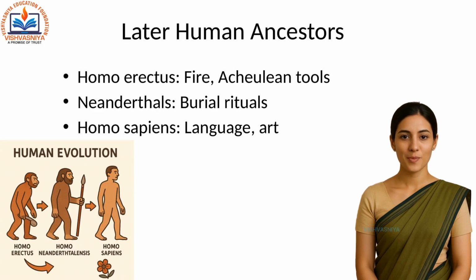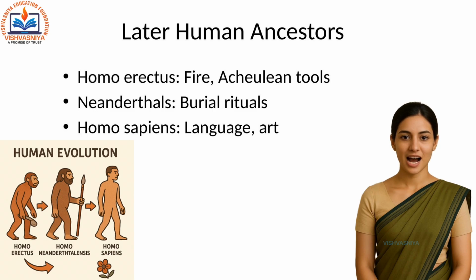Then came Homo erectus, upright man, who lived 1.8 million to 117,000 years ago. He used fire and Acheulean tools like hand axes. Homo neanderthalensis, Neanderthals, lived 400,000 to 40,000 years ago. They were advanced hunters and showed signs of burial rituals.